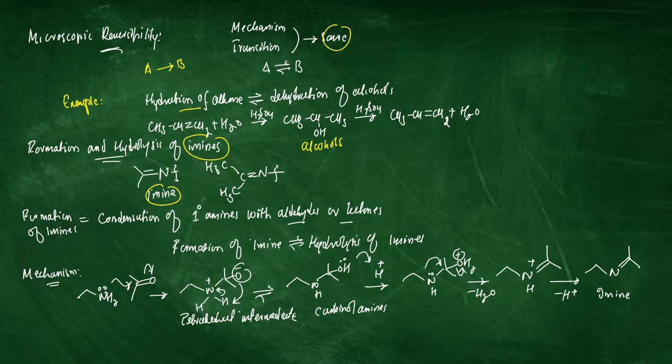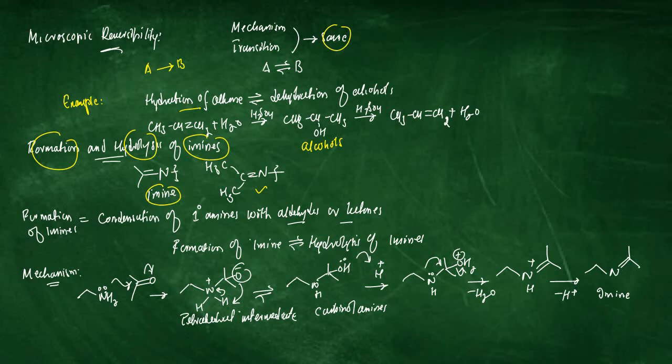Nitrogen can be linked to hydrogen or any other alkyl group, or we can represent the imine functionality as here. As far as the formation of imine is concerned, both the formation of imine and hydrolysis of imines, they are forward and backward reactions which proceed through the same mechanism.